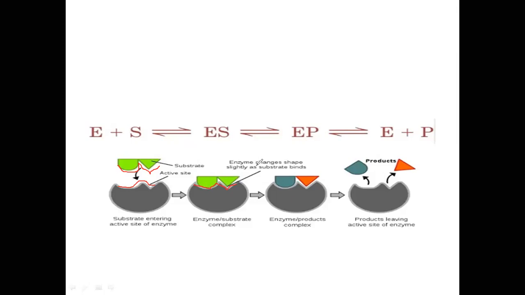So here you can see the enzyme changes shape slightly. This is very much important. So this shows us the Koshland induced fit model. Here the enzyme changes shape slightly as the substrate binds. And why? What is the purpose? Because this enzyme wanted to convert this substrate into the product. So here you can see, friends, the enzyme product complex. You can see the different colors. So there will be formation of product.